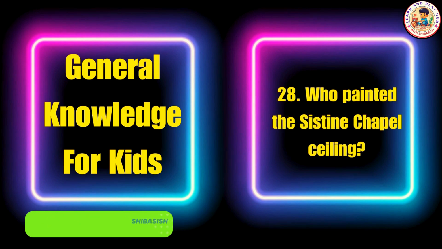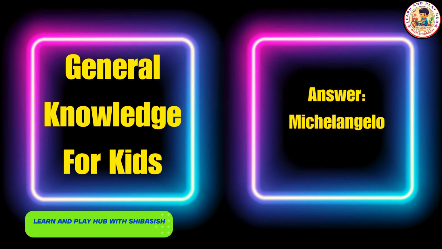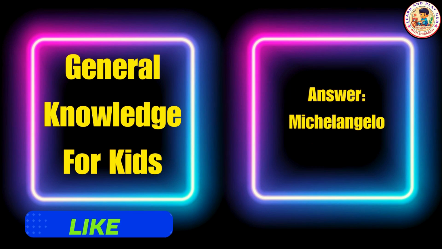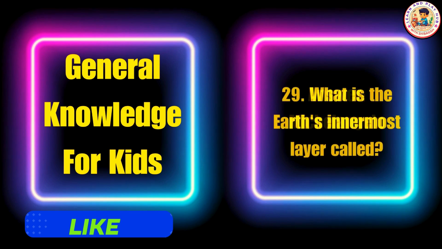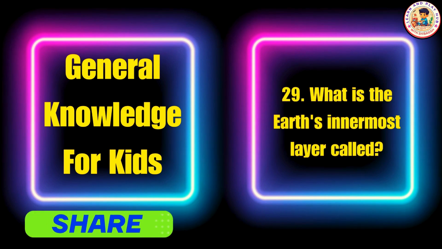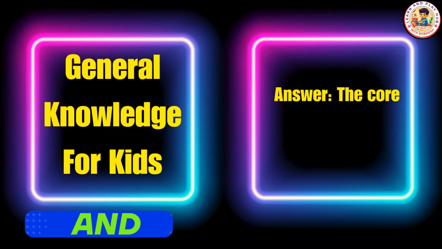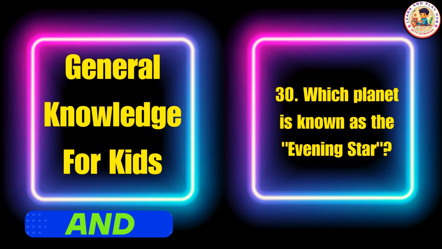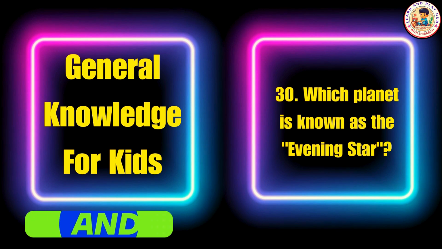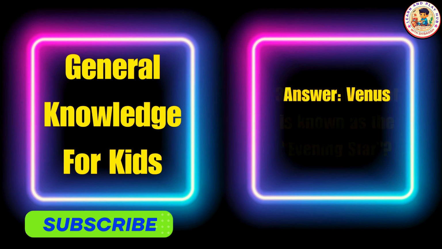Who painted the Sistine Chapel ceiling? Answer: Michelangelo. What is the Earth's innermost layer called? Answer: the core. Which planet is known as the evening star? Answer: Venus.